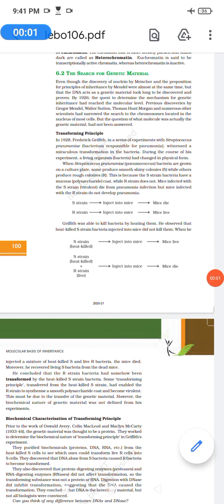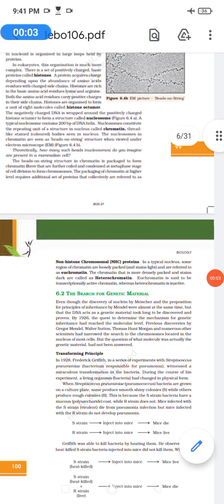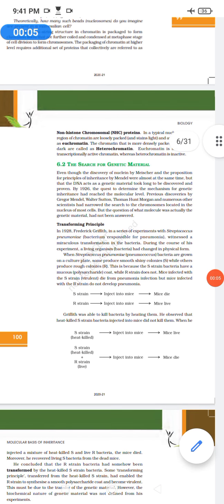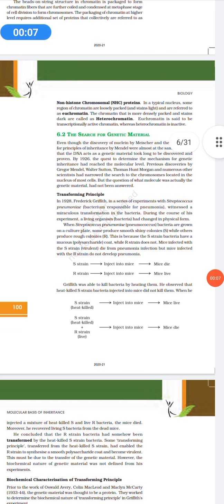Hello everyone, welcome. So we are going ahead with the molecular basis of inheritance, class 12. The next topic we are going to discuss is the search for genetic material.